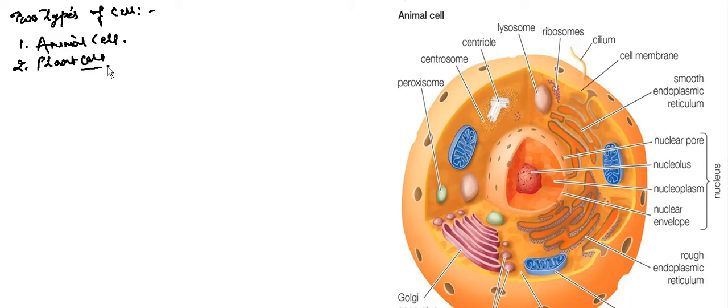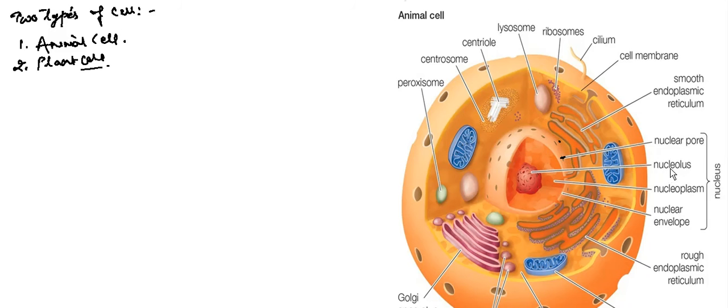Okay, we can see that an animal cell contains a distinct nucleus. You can see in this diagram that the nucleus is there, and the nucleus contains small pores. These are small pores through which exchange of material happens between the nucleoplasm and the cytoplasm.